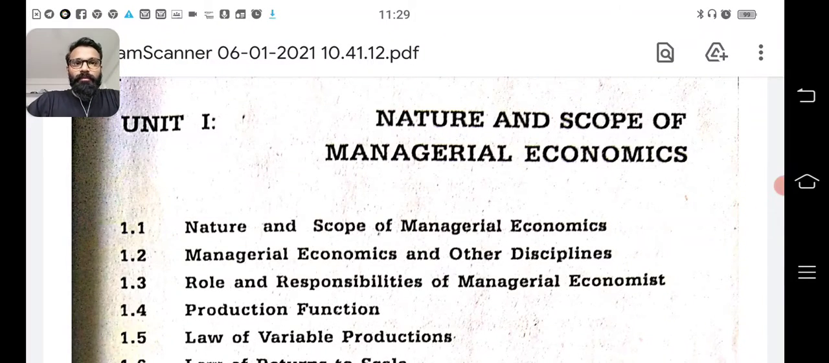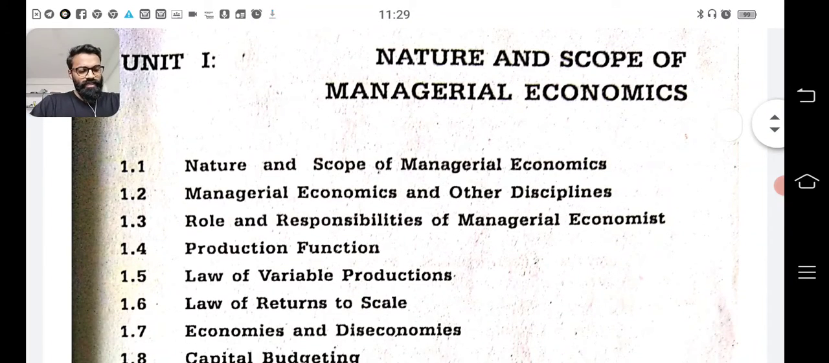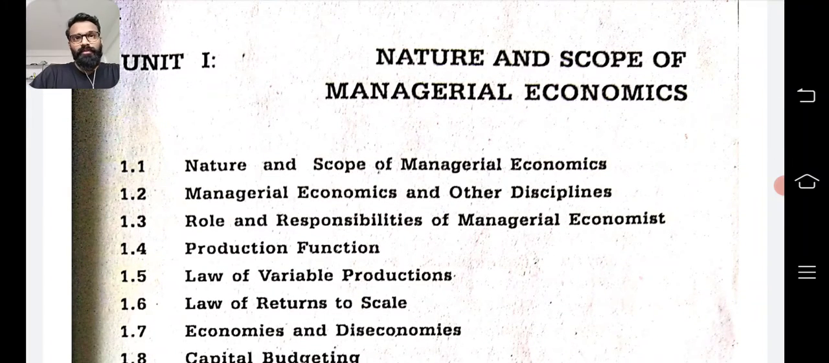We are doing managerial economics. The first chapter is about the nature and scope of managerial economics. In total, in this module, we have around 4 chapters. The 4 chapters are very easy. First one is nature and scope of managerial economics. Second is about cost. Third is about price and output determination, and fourth is about demand forecasting.